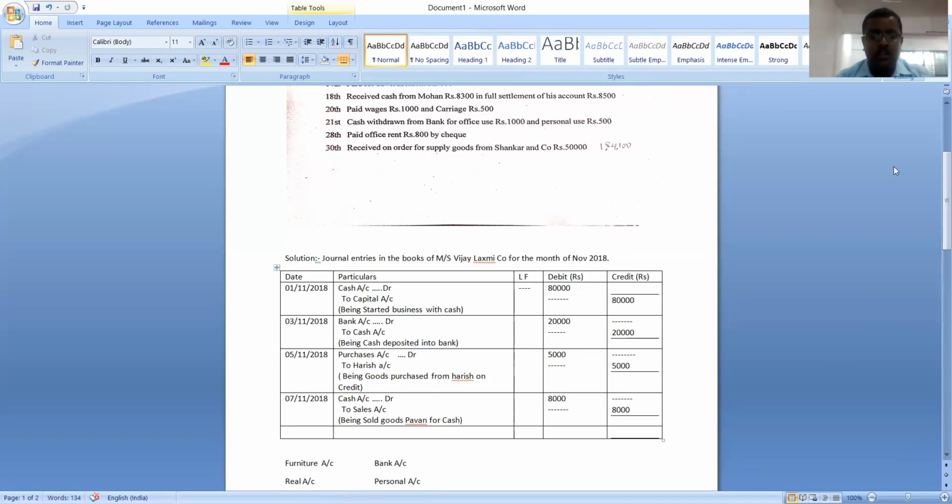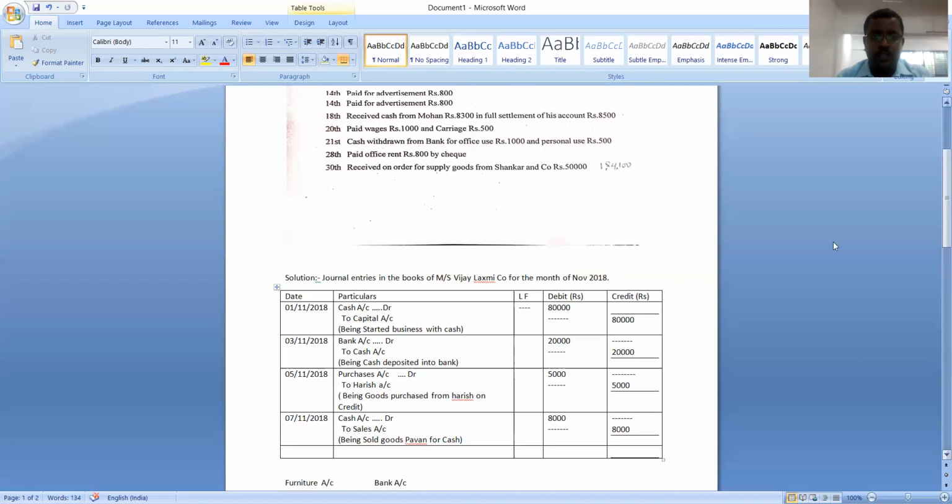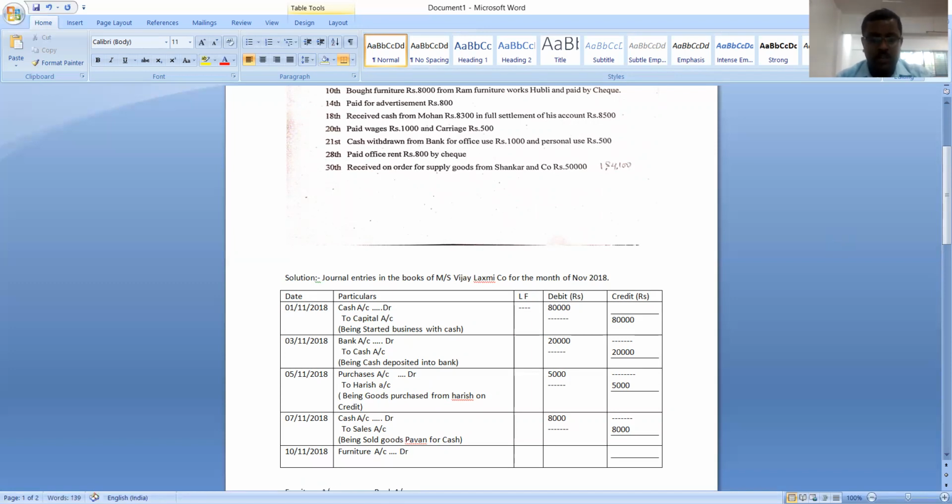What is the date? Date is 10/11/2018. Which account is debited? Furniture account is debited, because furniture comes in. Now, which account should be credited? Bank account should be credited because payment is made in the form of check and the banker is the giver.